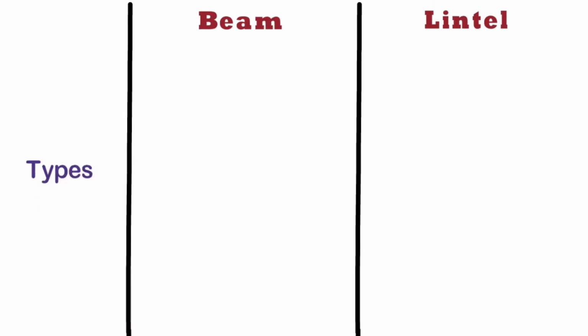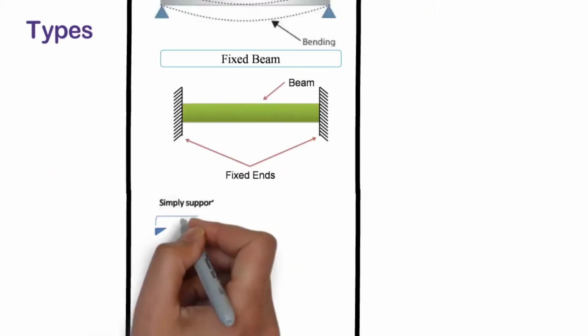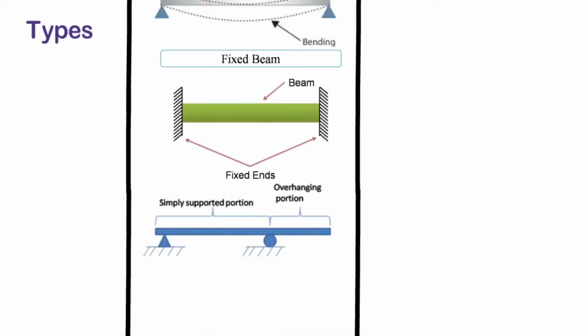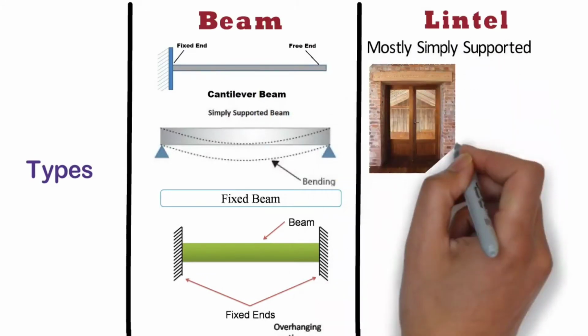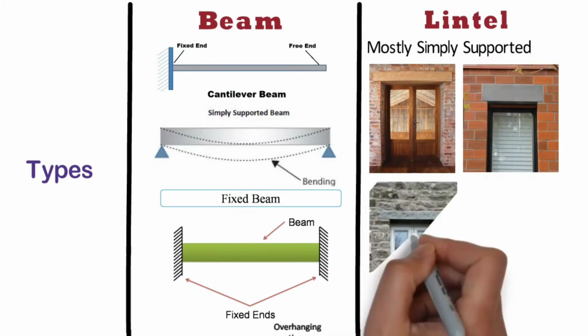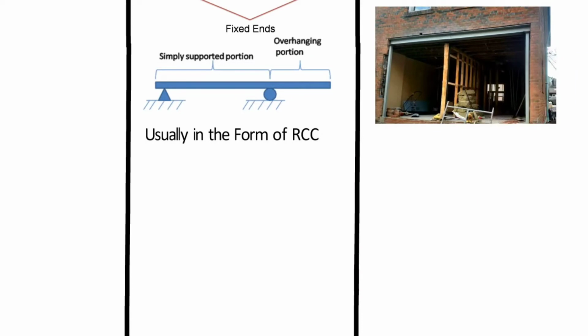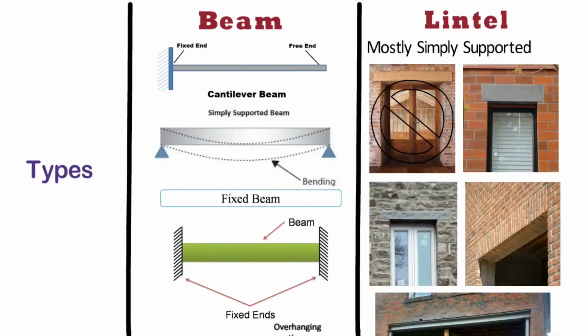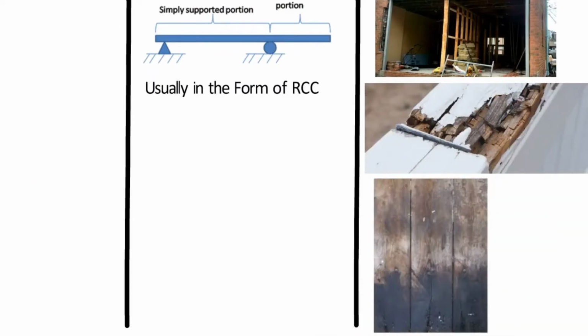Types. The different types of beams are cantilever beam, simply supported beam, fixed beam, overhanging beam, etc. They can be of different materials, but usually they are in the form of RCC. Whereas lintels are mostly simply supported. Types of lintels are wooden lintel, concrete lintel, stone lintel, brick lintel, steel lintel, etc. Nowadays, wooden lintels are not used because wood is liable to rot and also damages during a fire and hence may cause the collapse of the wall above it.